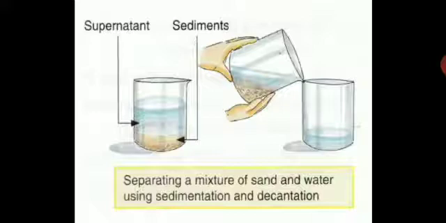Again, one more diagram I have shown you for decantation. The upper layer is called supernatant, that is the water, and the sediment settles down below because you have done sedimentation before. Then you will do decantation. Here they have shown gently pouring towards the wall of the beaker. Better to use a glass rod, that will also be a better method. Here they are gently pouring into the other beaker, towards the wall of the other beaker, so that it will gently go down without disturbing the sediment. So, separating a mixture of sand and water using sedimentation and decantation.